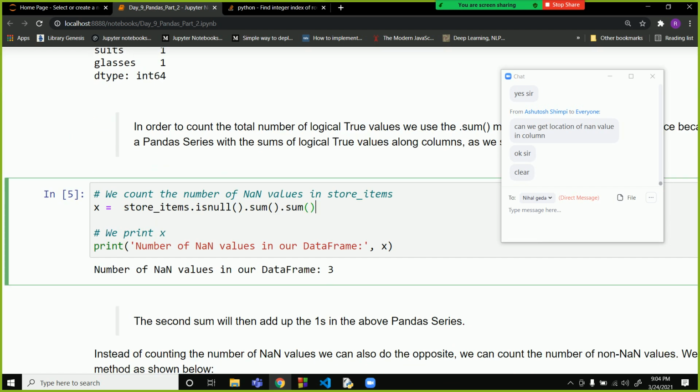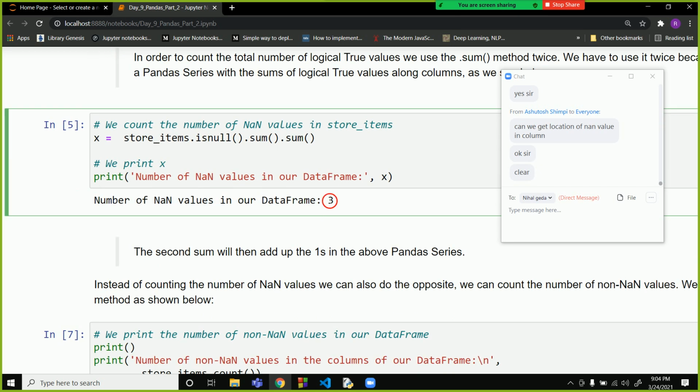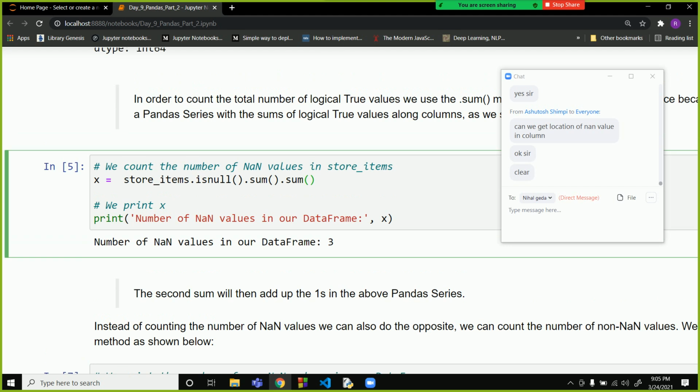So using this command you will see the summation of all the values present inside our data frame. If this returns 0 over here, that means our data is clean, so you will not have to perform any kind of data cleaning.